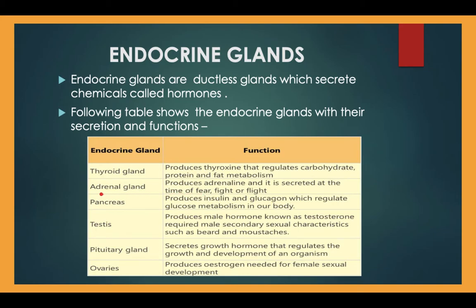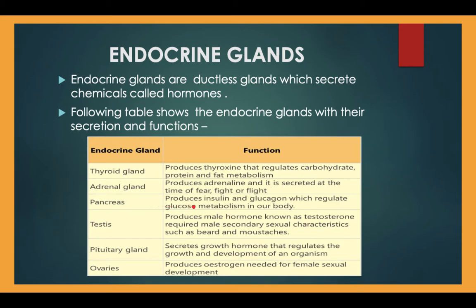The second important gland is the adrenal gland, which produces adrenaline hormone, and it is secreted at the time of fear, fight, or flight. That's why this hormone is also known as the emergency hormone as well as the fear, fight, or flight hormone.